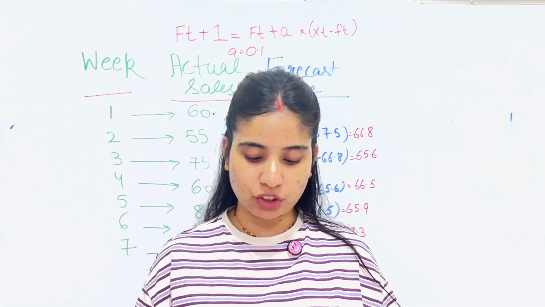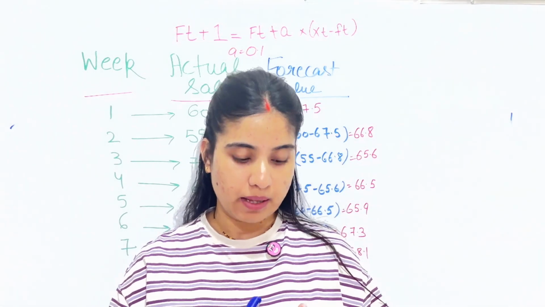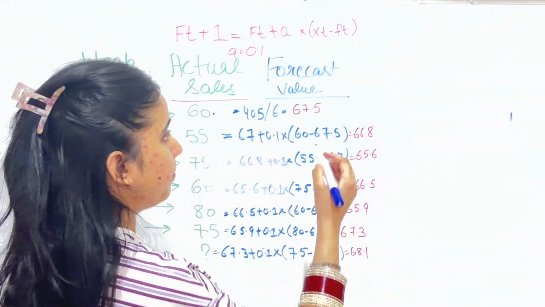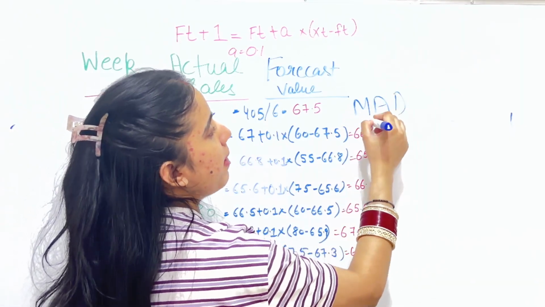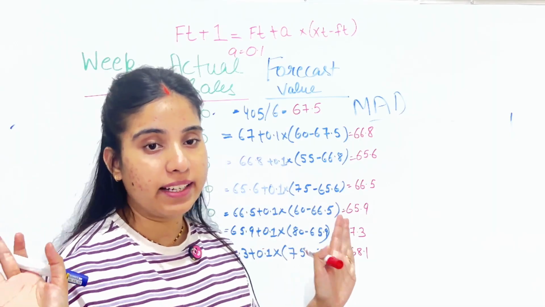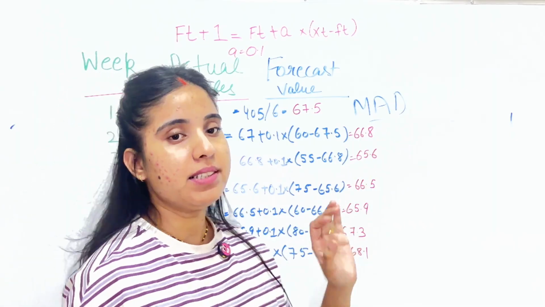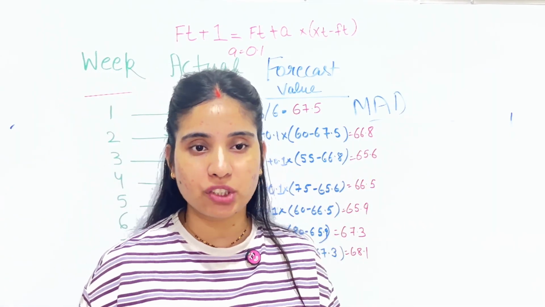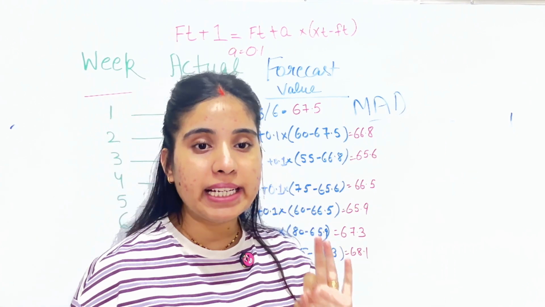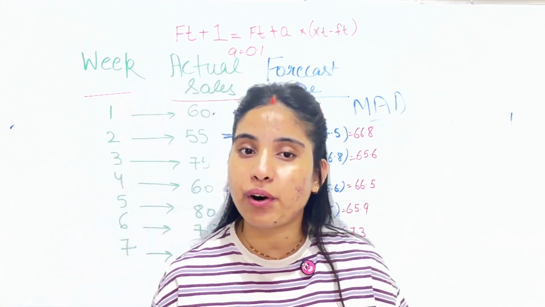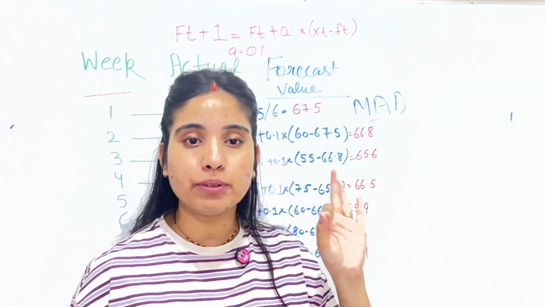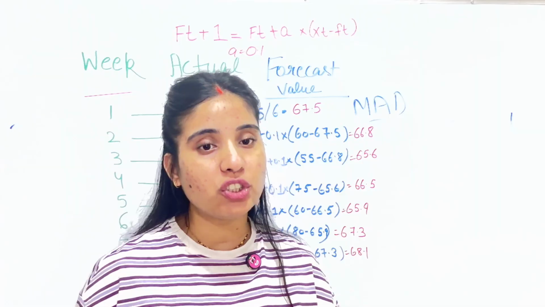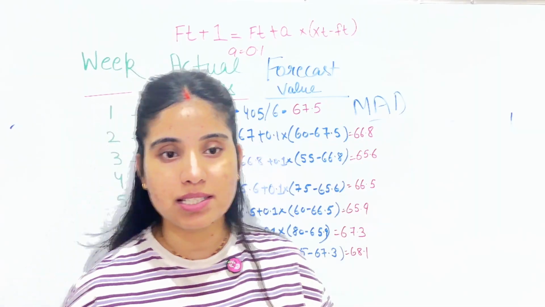Now our next section is finding the error, and that is MAD. Now you will think, what is the meaning of MAD here? It's not that kind of mad, okay? It means mean absolute deviation. It measures the average error of your forecast. I'm repeating again, it means mean absolute deviation. It measures the average error of your forecast.